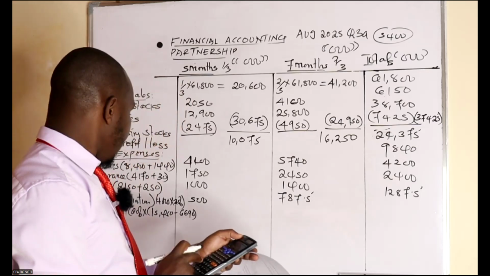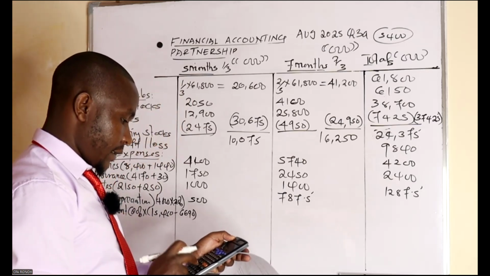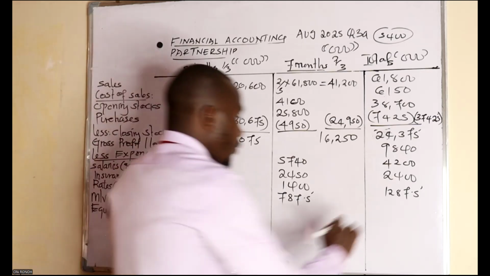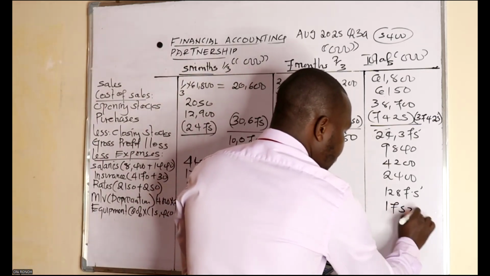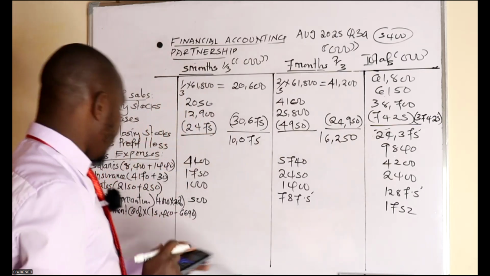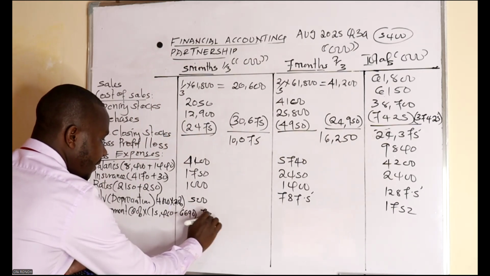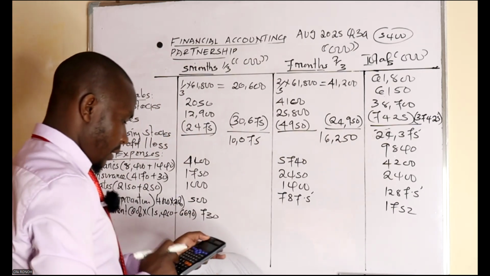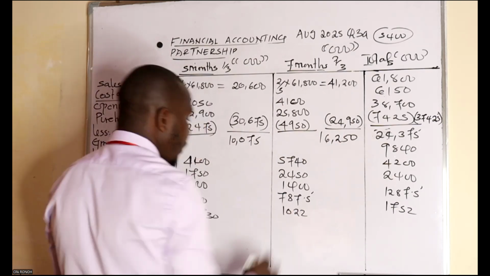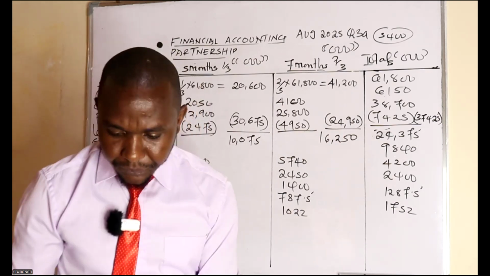So 15,450 minus 6690 multiplied by 20%, total of 1752. A portion multiplied by 5 divided by 12. Here we have 730. And then on the other side, we have 1022.